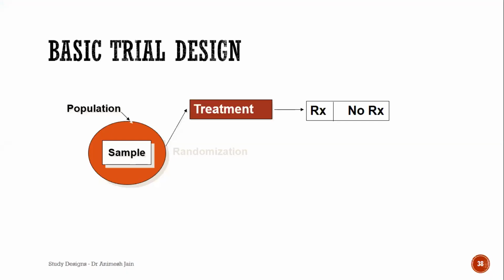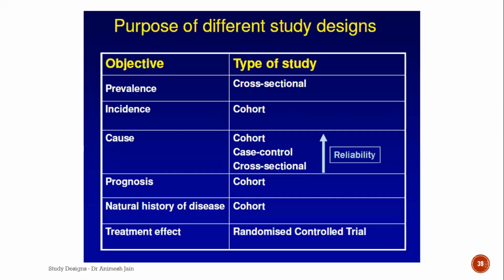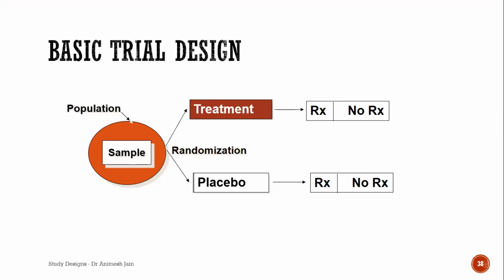Now, basic design is like this. You have two arms. So you take a sample from the population and then you divide them into treatment arm and the control arm. You randomize and do that. And then there will be treatment or no treatment in each of the groups, sometimes placebo, though there are ethical concerns with that. But please remember, certain times you may still be able to do that. But generally, otherwise, placebo trials are not really advocated nowadays. So you do that and then you measure the outcomes. And based on that, you will come to conclusions.